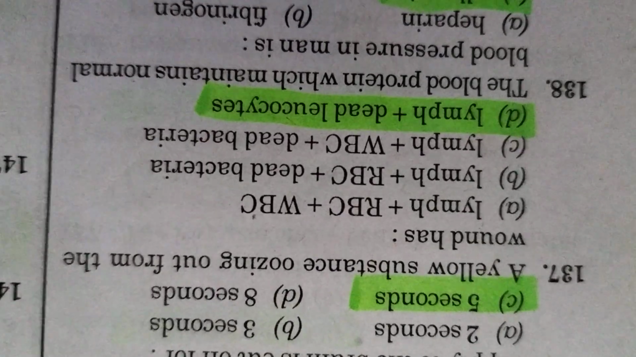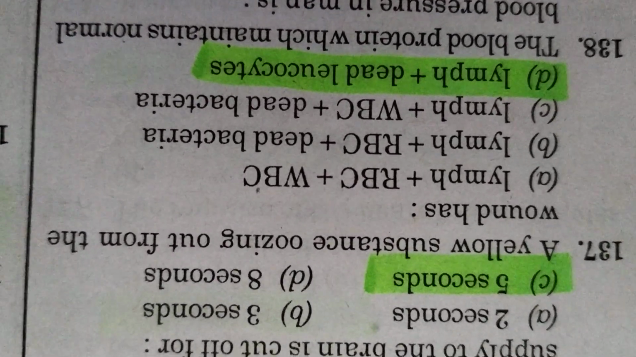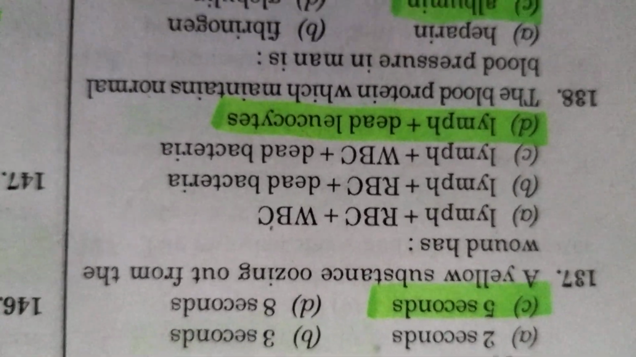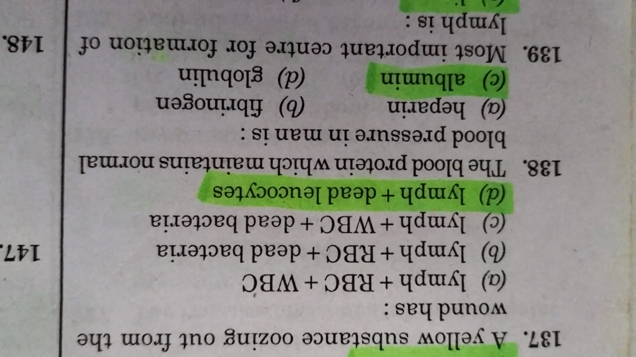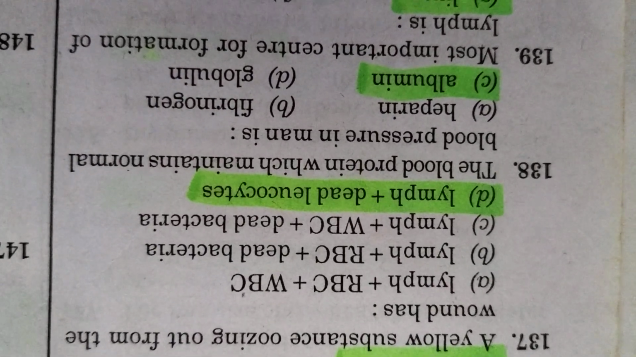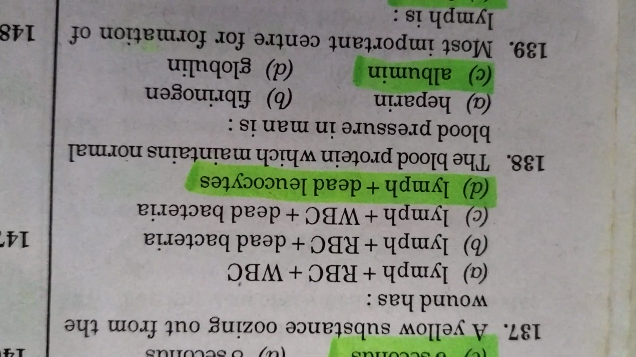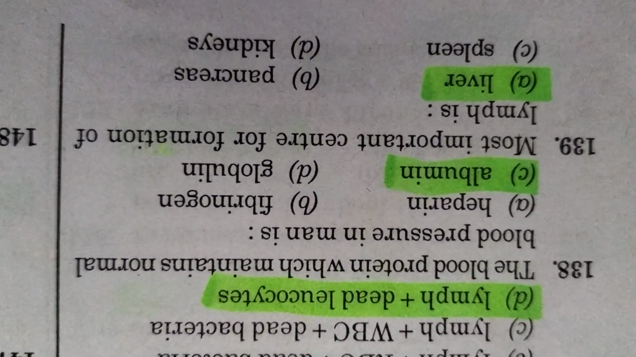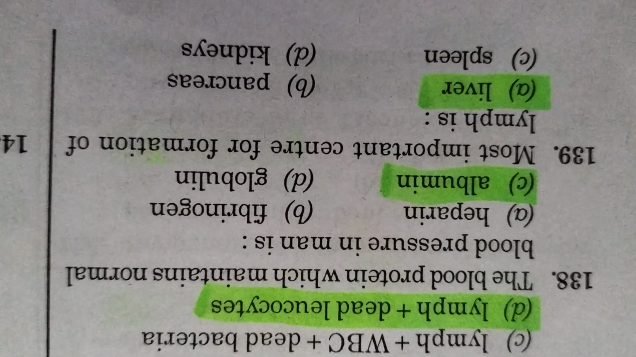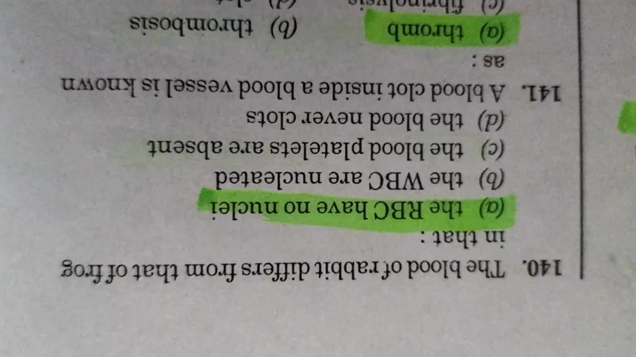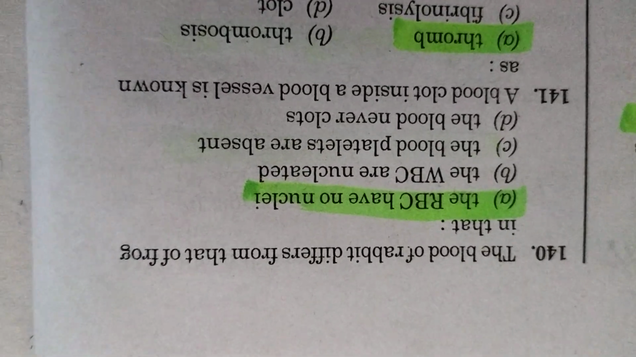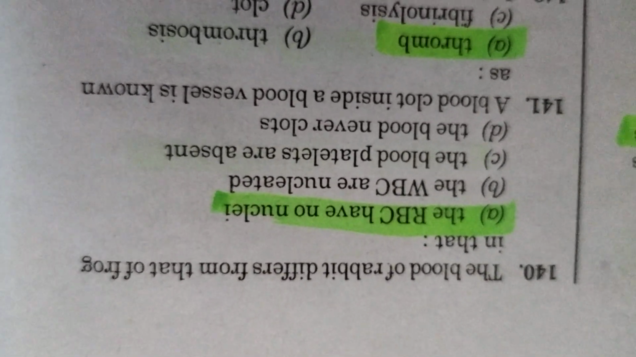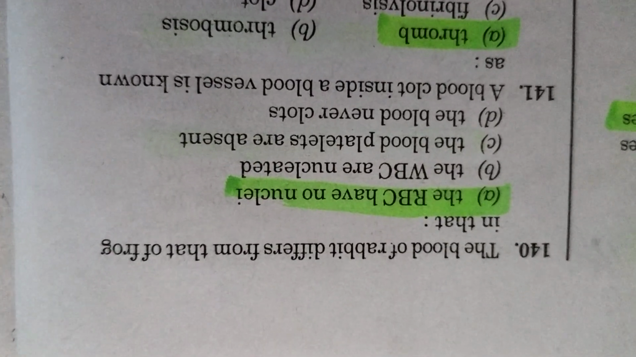A yellow substance oozing out from the wound has lymph plus dead leukocytes. The blood protein which maintains normal blood pressure in man is albumin. Most important center for formation of lymph is liver. The blood of rabbit differs from that of frog in that the RBC have no nuclei.